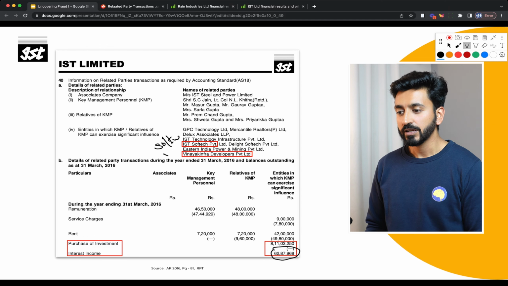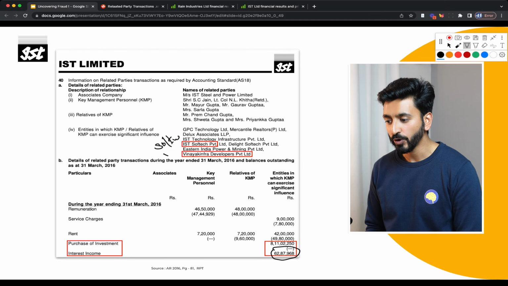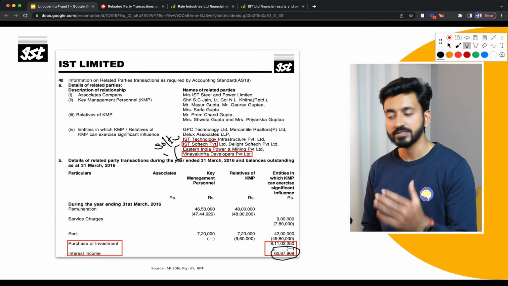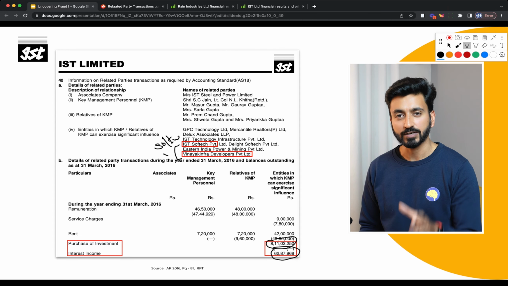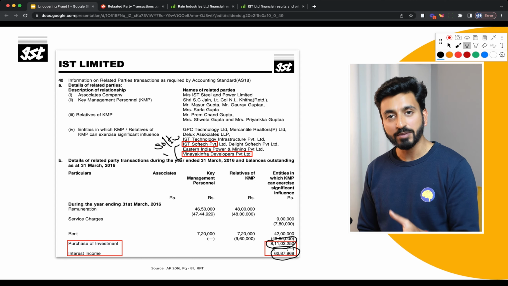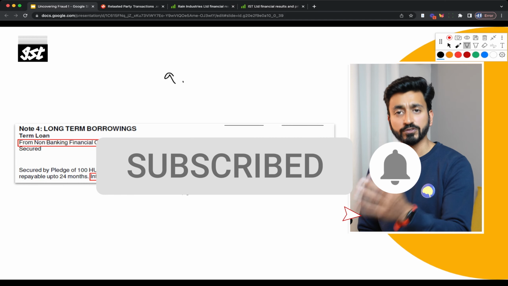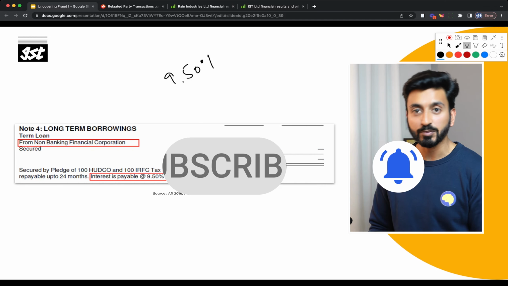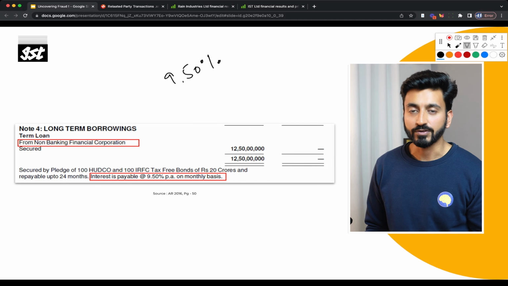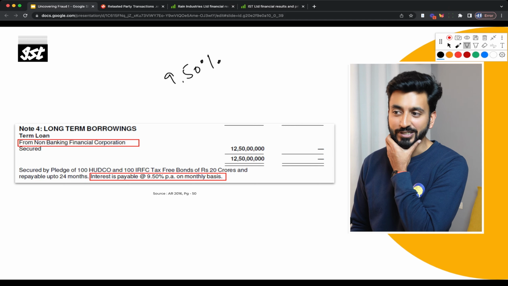Now, coming back to this, these are two entities that received a loan of around 8.11 crores, and on that they paid an interest of 62 lakhs, right, which is around 7.75%. And as I said, the company in the same year, around the same time, was borrowing at 9.50%. So when you're borrowing at 9.50 from the financial system and then taking that money and lending it to yourself at 7.75, that's a little bit shady.